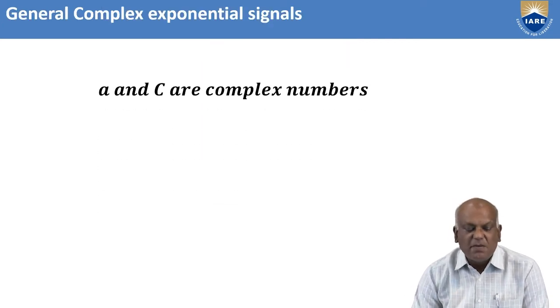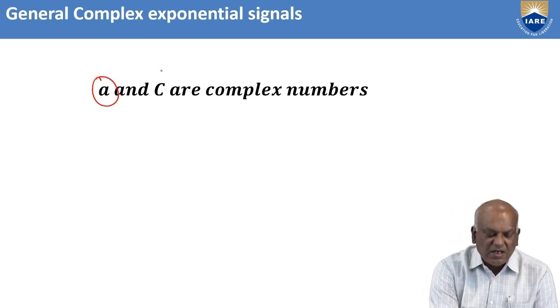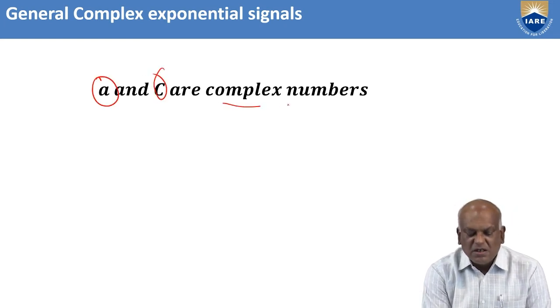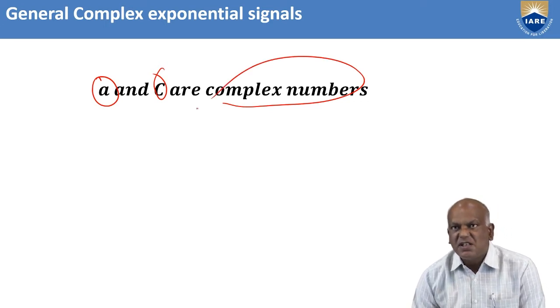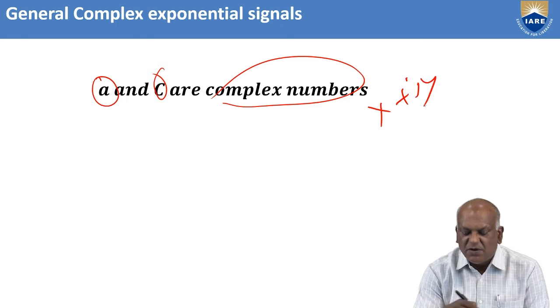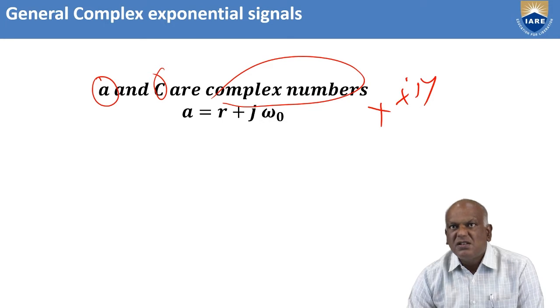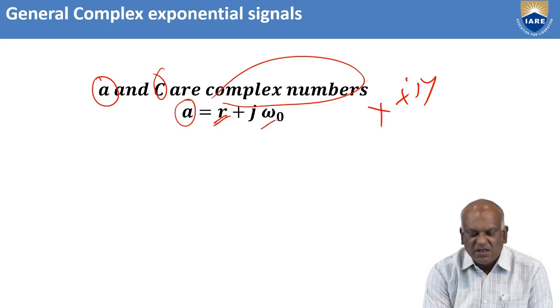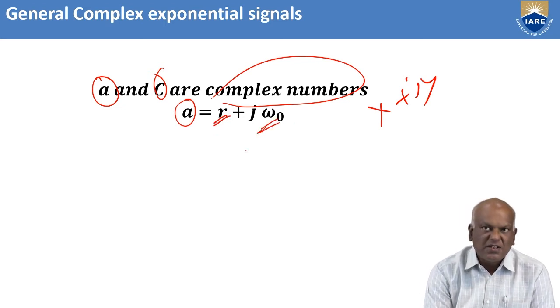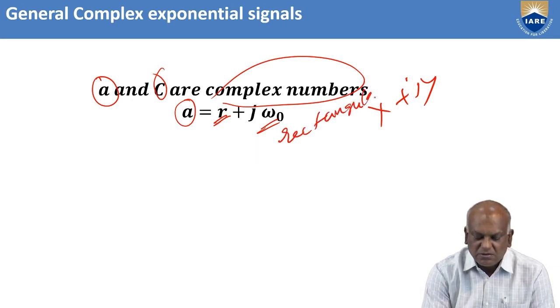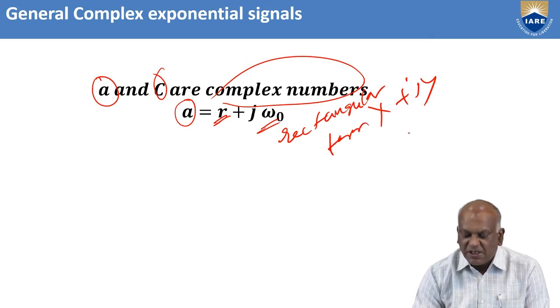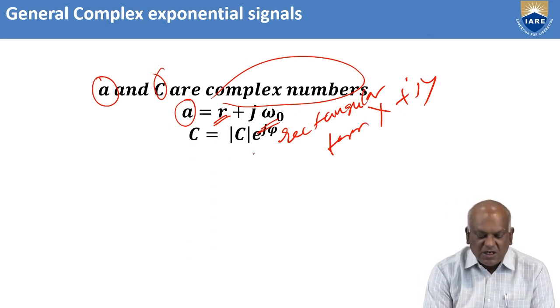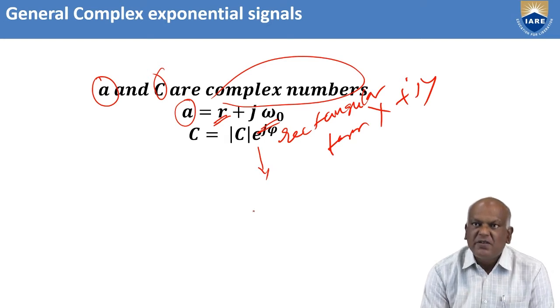That is the general complex exponential signal. You see the A and C values are not purely real, they are complex numbers. A complex number is nothing but of the form x plus j y. Both are complex numbers. Such types of signals are called general complex exponential signals. Here A can be written in rectangular form, with a real part and an imaginary part. Similarly, I am expressing the C value in polar form.